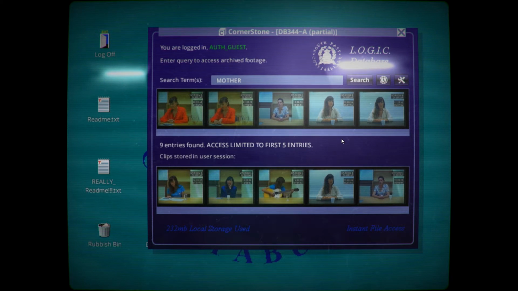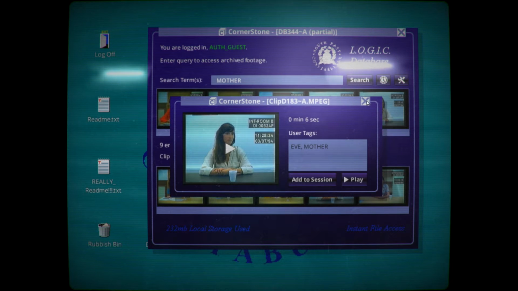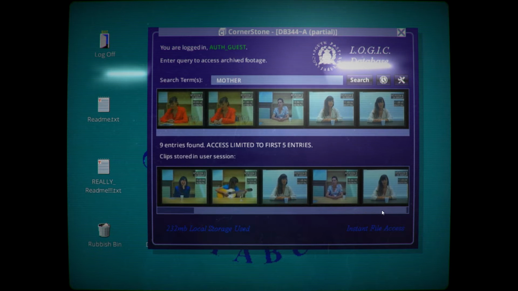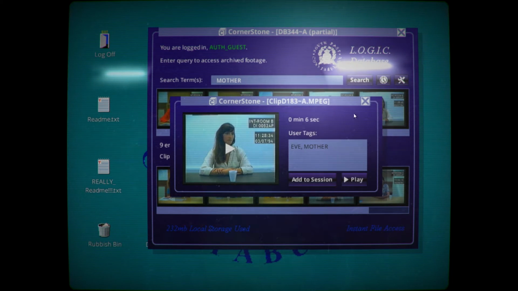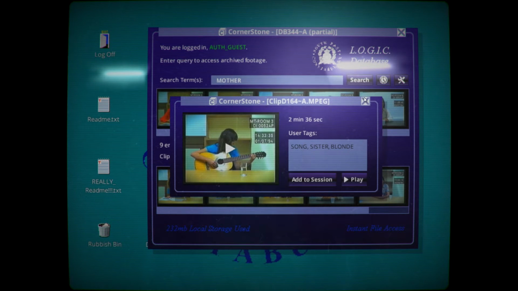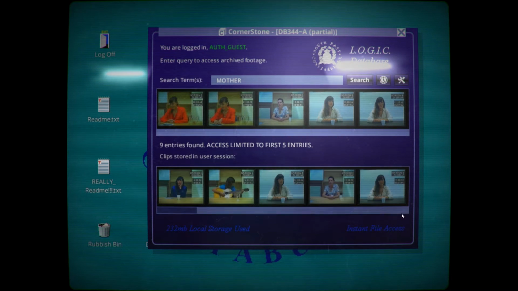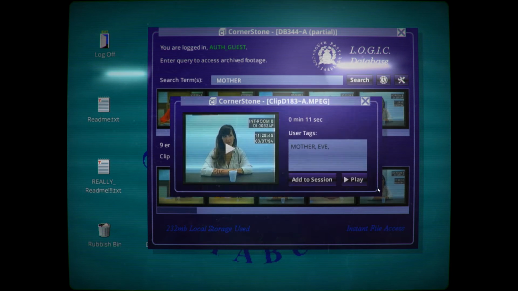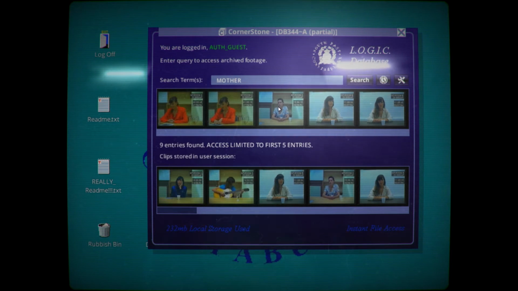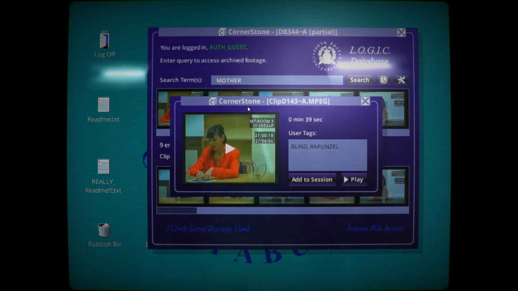Very interesting. But we can search... I think we've searched Eve. I wanted to search blind, didn't I? Baby and Sarah. Eve and Mother. We can add this one to the session as well. There we go, we can scroll through these. Just the important ones. Yeah, let's keep going here. Where was the one where she said blind? Did I not save that one? Blind. Yeah, I'm going to add that one as well, guys.